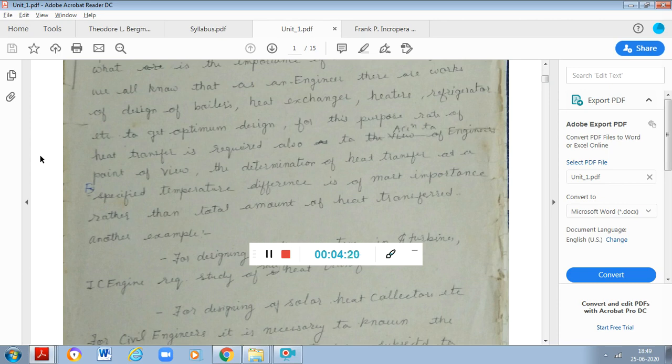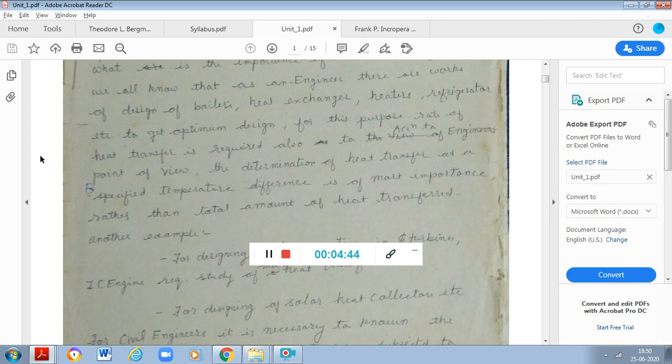If there is no proper ventilation, what will happen? In the case of buildings, people will start suffocating, and ultimately word of mouth will go out, and it will affect the business of that particular builder. In the case of a boiler, if I am not able to curtail the temperature below a certain value, what will happen?